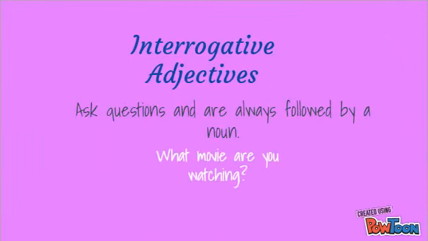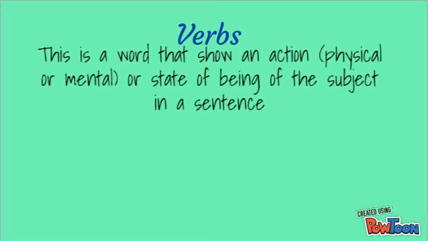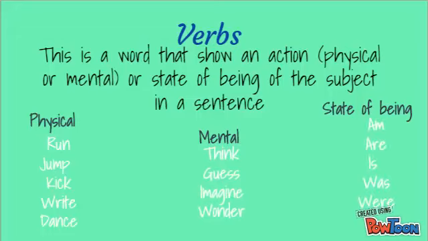Interrogative adjectives ask questions and are always followed by a noun. For example, what movie are you watching? Verbs. This is a word that shows an action, physical or mental, or a state of being of the subject in a sentence. For example, physical: run, jump, kick, write, and dance. Mental: think, guess, imagine, wonder. State of being: am, are, is, was, and were.